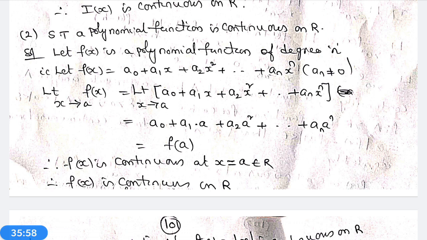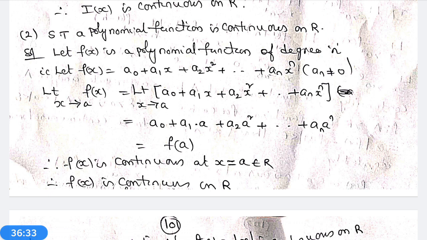Then limit x tends to a of f(x) is equal to limit x tends to a of a0 plus a1 x plus a2 x square plus a3 x cube plus etcetera plus an x power n, which is equal to a0 plus a1 into a plus a2 into a square plus etcetera plus an into a power n, which is equal to f(a).